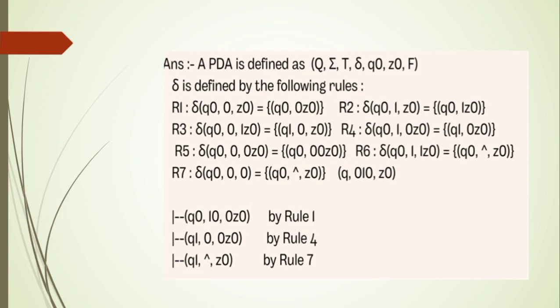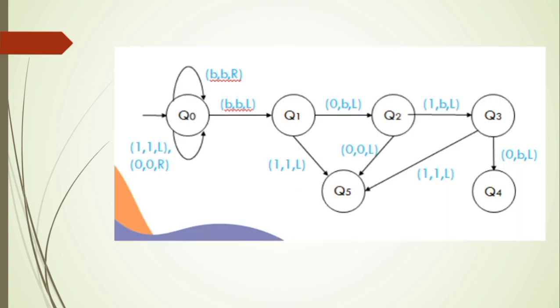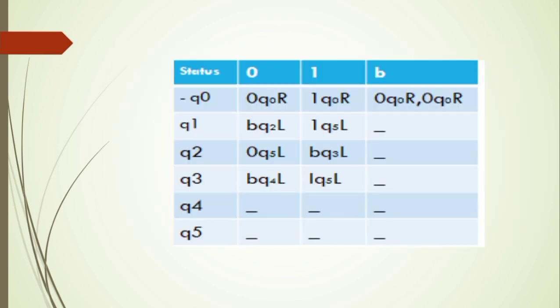By these rules we can determine the values. Question 12. Construct a finite automaton, pushdown automaton and Turing machine to accept the set L of all strings over 0 1 ending with 0 1 0. These are the states q0, q1, q2, q3, q4, q5.